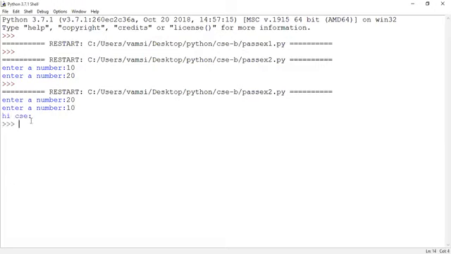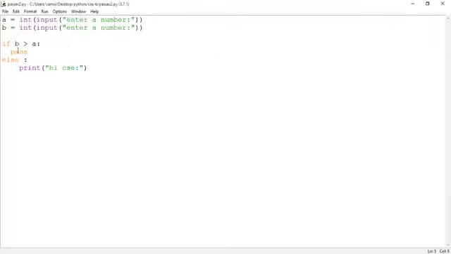Else part is executed. So that's the reason high CSC is displayed on the user screen. See the logic. Here we have written: if B is greater than A, then the pass statement has to be executed. When pass is executed, what happens? Nothing will happen. Does the translator of the programming language consider the pass statement? Yes, sir. Please remember, guys, comments will be ignored, but not the pass statement. Is the concept clear? Yes, sir.